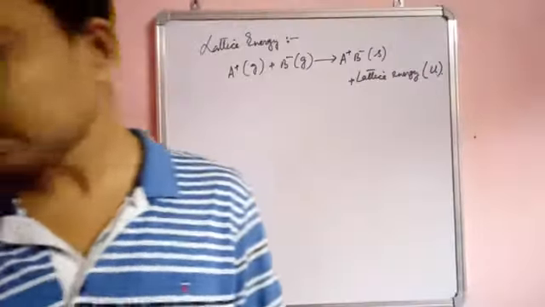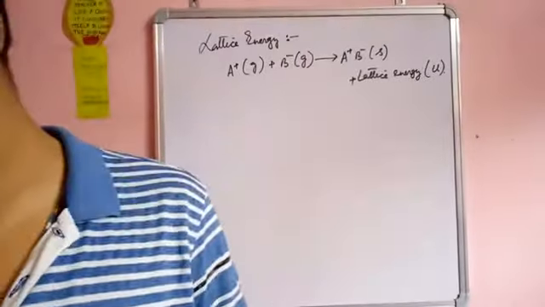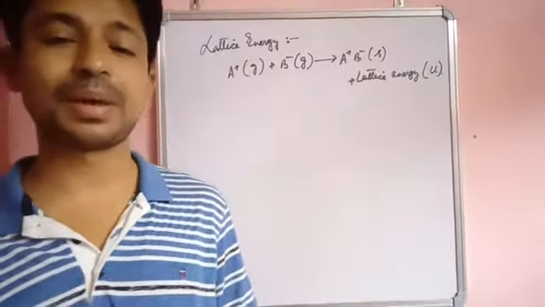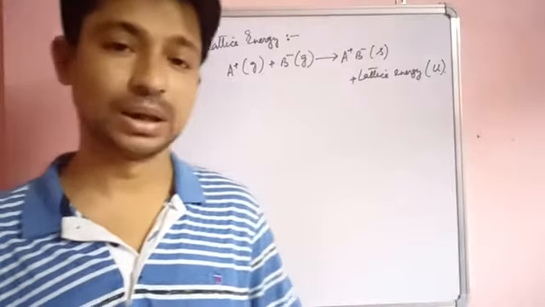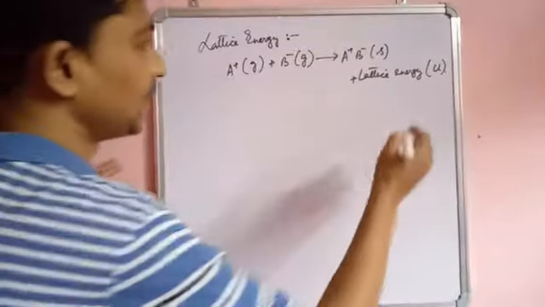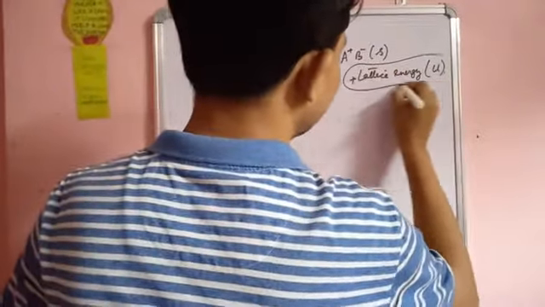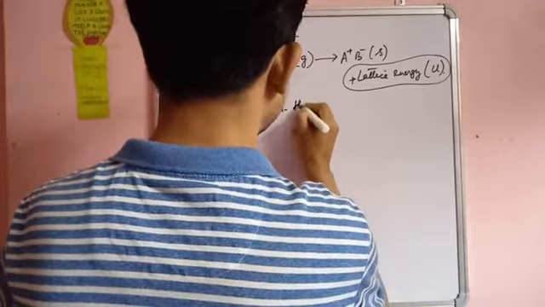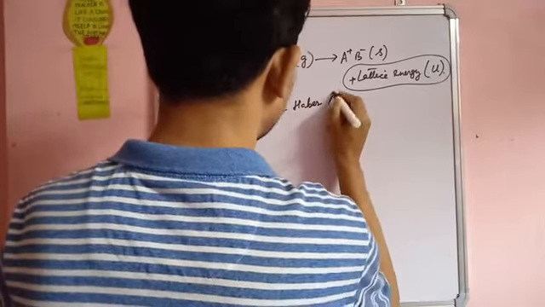Now this lattice energy of an ionic solid is determined experimentally with the help of a cycle which is called the Born-Haber cycle.